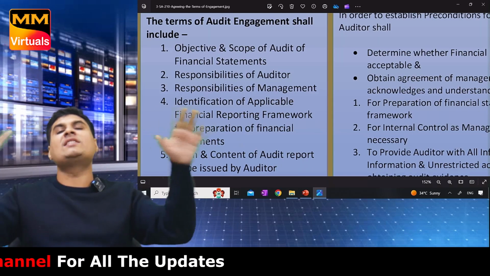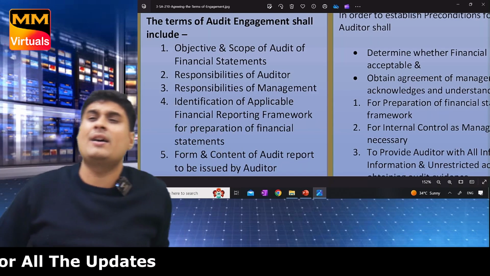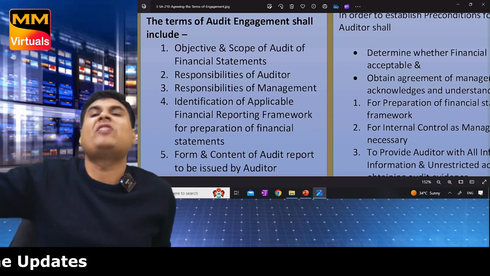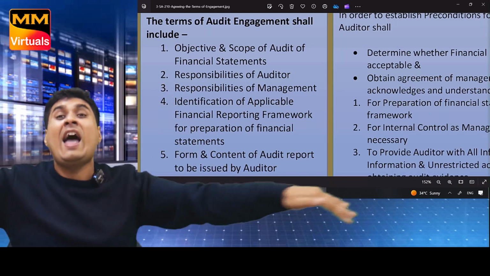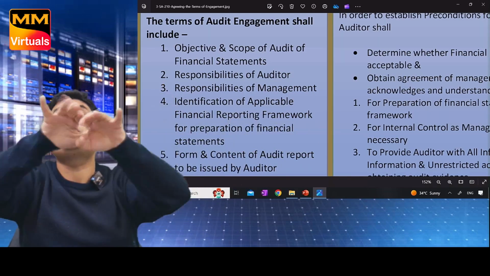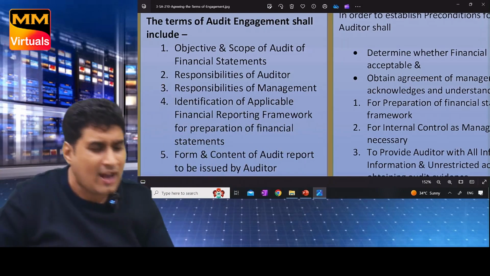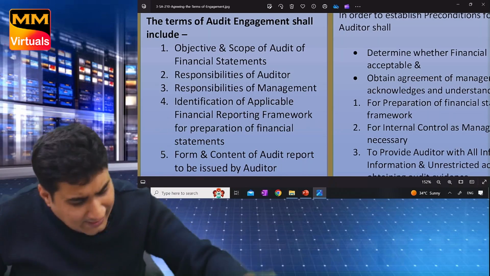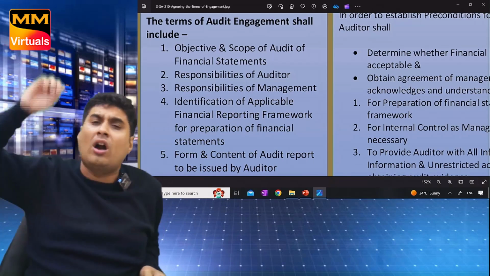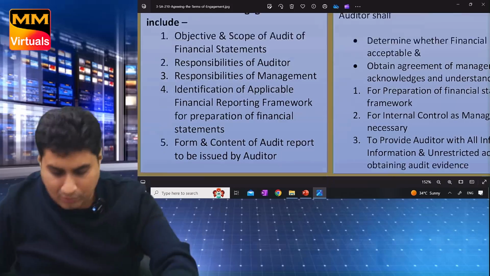Then tell me, what is an engagement letter? Number one, objective and scope of audit of financial statements, responsibility of auditor, responsibility of management, identification of reporting framework for preparation of financial statements, form and content of audit report, and circumstances in which form and content will change, when you give a qualified report, disclaimer report, adverse report.